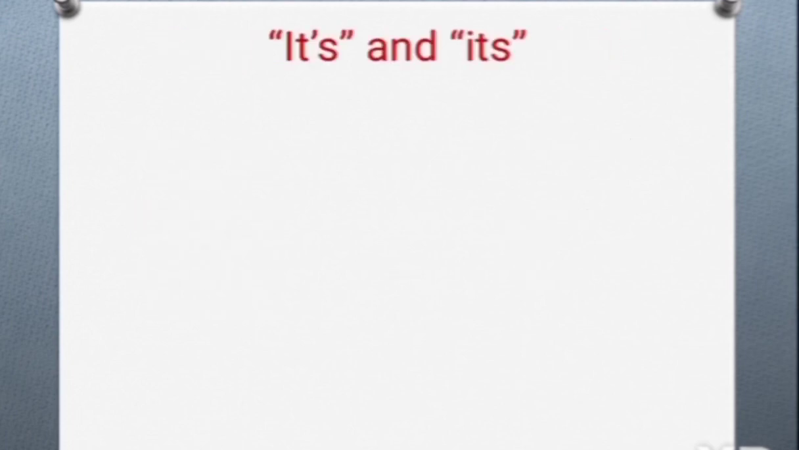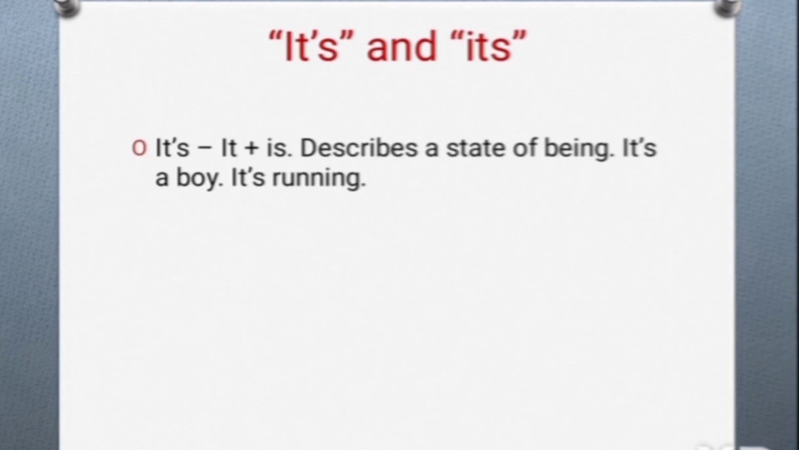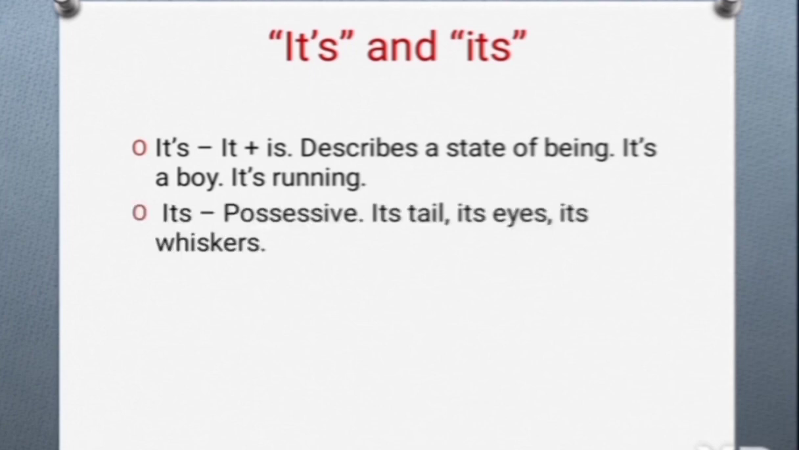Now next one is it's and its. Now it's with an apostrophe s means it plus is, and it always describes a state of being. For example, it is a boy, it's running, it is running. And its is possessive: its tail, its eyes, its whiskers. So it shows possession.